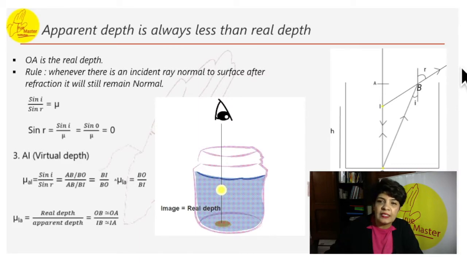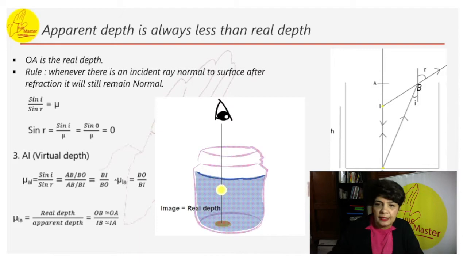If we place our eyes here, we observe the coin image formed here. But when we place our eyes here, at that point we observe the image to be at point I instead of O. So this is called apparent depth.